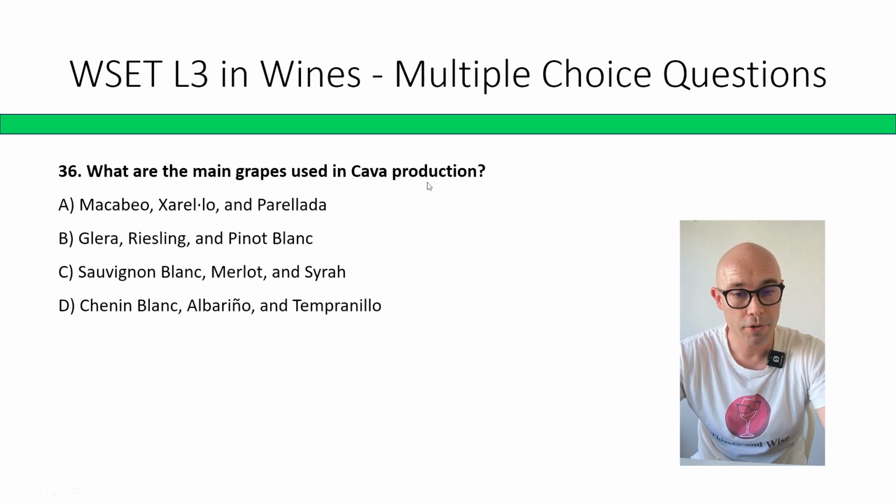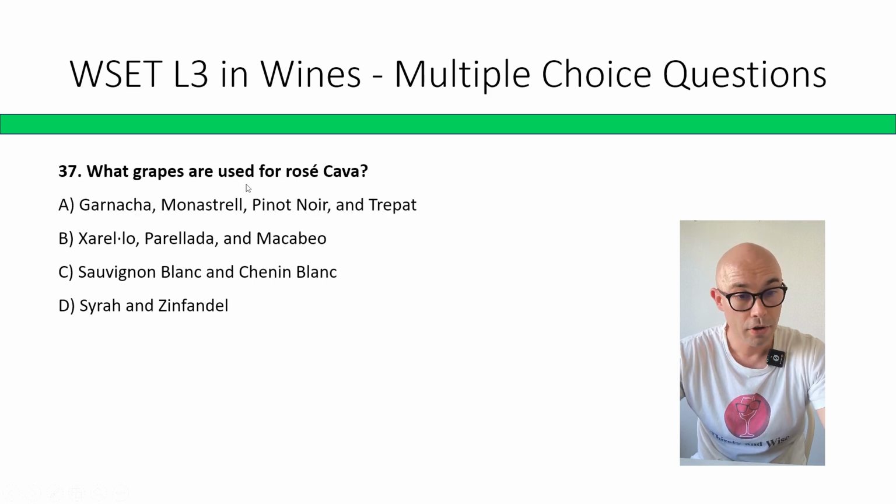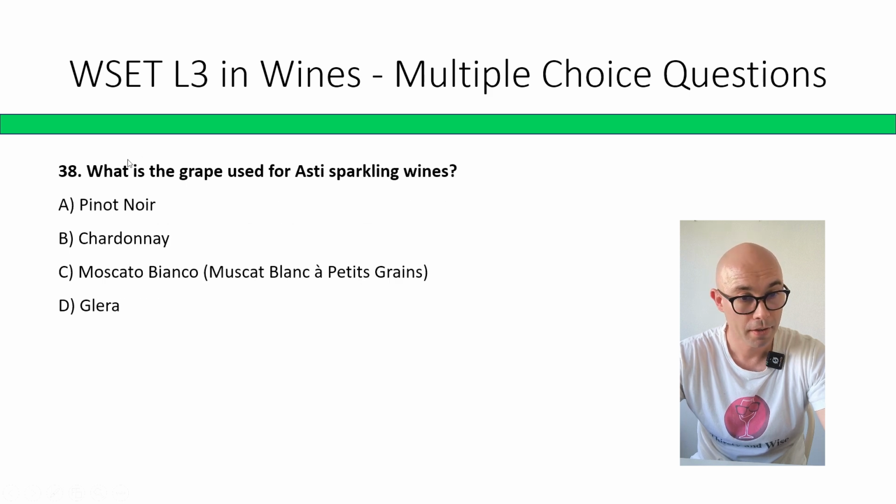What are the main grapes used in Cava production? Macabeo, Xarel·lo, Parellada; Glera, Riesling, Pinot Blanc; Sauvignon Blanc, Merlot, Syrah; Chenin Blanc, Albariño, Tempranillo. Correct answer is A, Macabeo, Xarel·lo, and Parellada. What grapes are used for rosé Cava? Grenache, Monastrell, Pinot Noir, Trepat; Xarel·lo, Parellada, Macabeo; Sauvignon Blanc, Chenin Blanc; Syrah, Zinfandel. Correct answer is A, Garnacha, Monastrell, Pinot Noir, and Trepat.